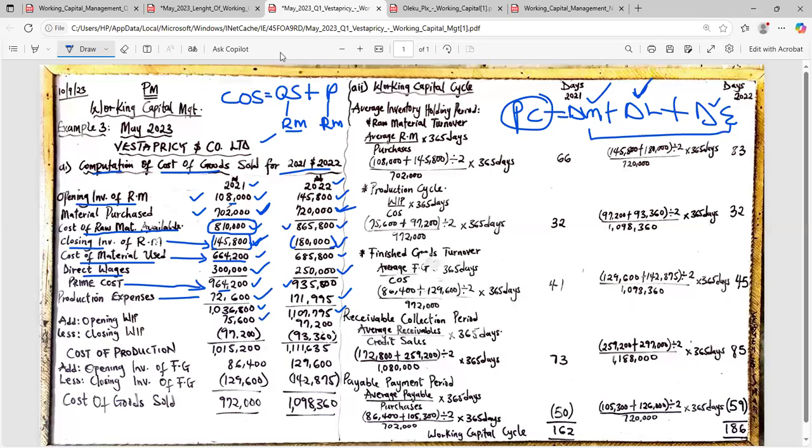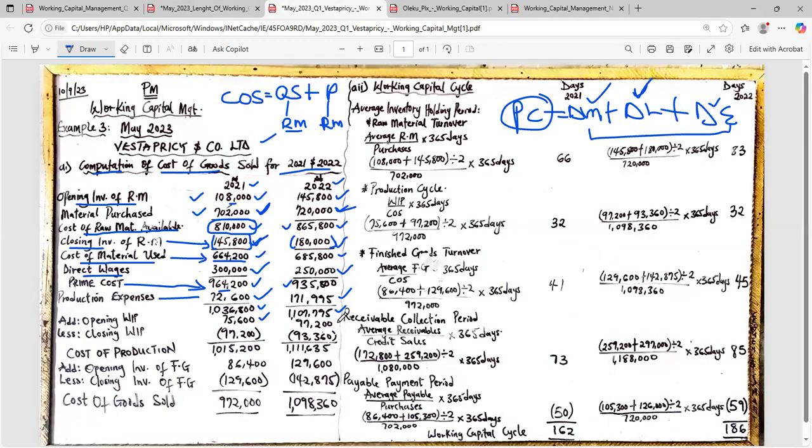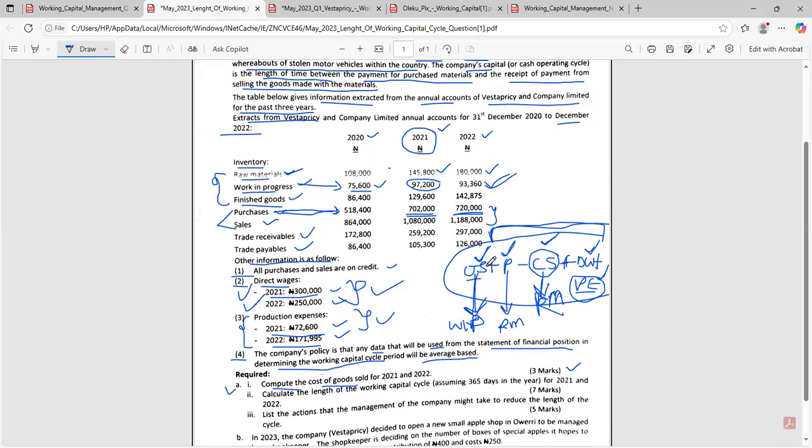Let's do 2022. For 2022, our closing stock of 2021, which is 97,200, will be the opening stock for 2022. I hope you agree with me. So 97,200, copy it and put it there. Am I making sense now? Go ahead. So we are done with opening stock.